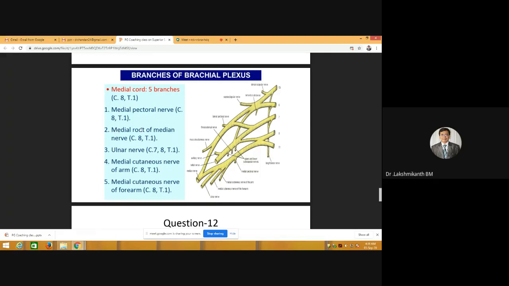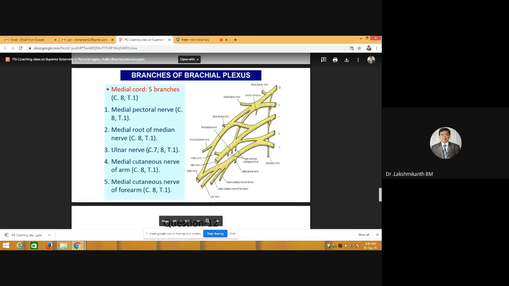Next, we have the medial root of median nerve. As I told you, it will supply the flexor compartment of forearm, except which two muscles? Except which two muscles will not be supplied in the forearm? Flexor carpi ulnaris and medial two digitations of flexor digitorum profundus. And thenar muscles, there are three muscles: the opponens pollicis, the flexor pollicis, and also the abductor pollicis. And the first two lumbricals will be supplied by median nerve.